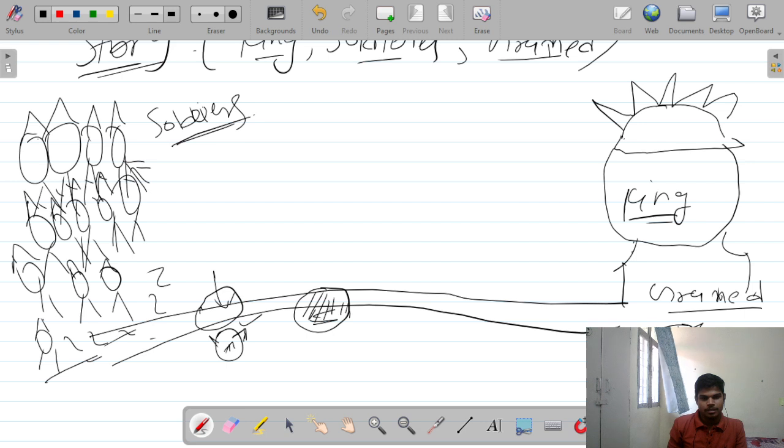Their motivation is to catch the king and kill the king. Now the king is again throwing a grenade here, and after the blast, again lots of soldiers died.